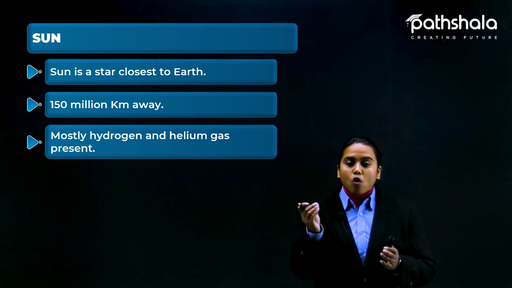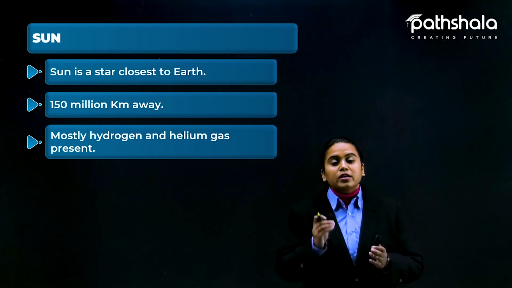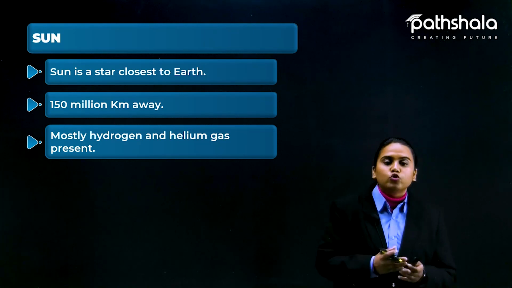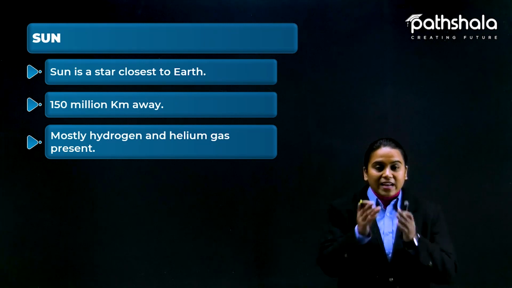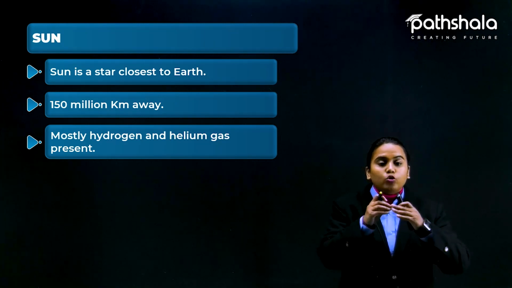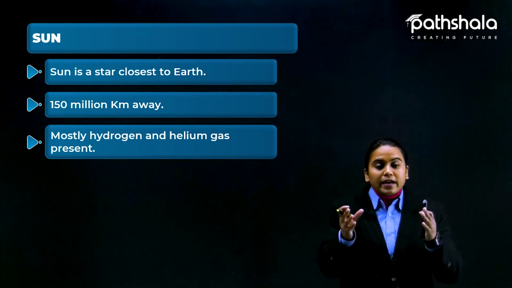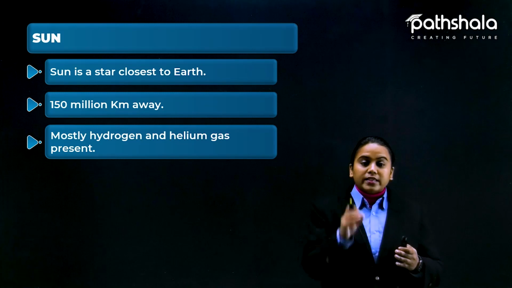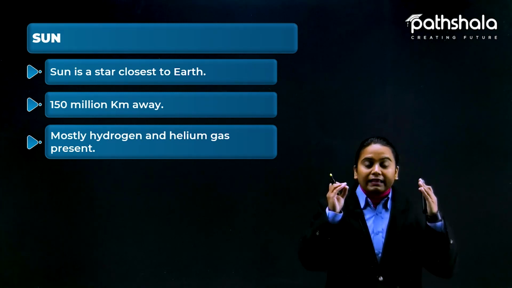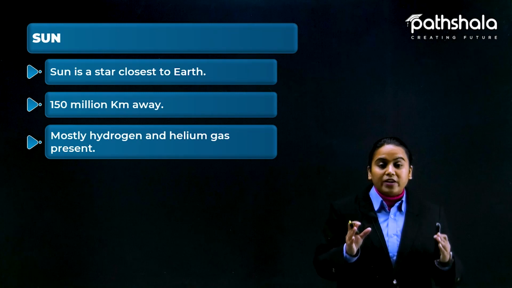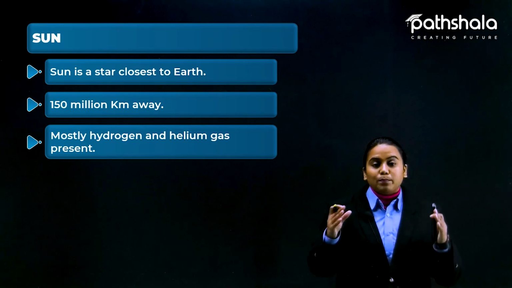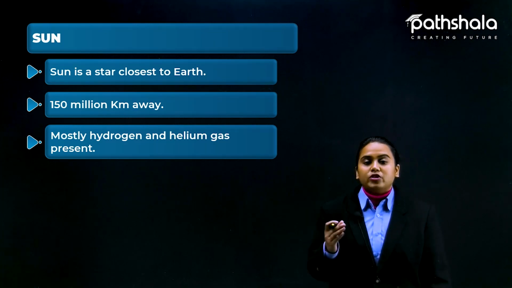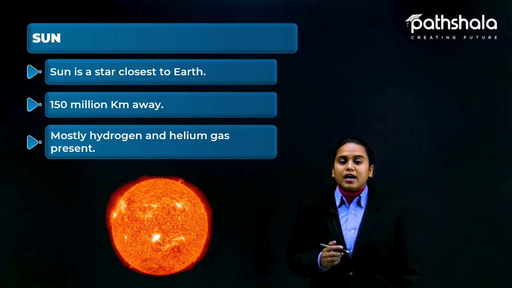Hydrogen has only 1 electron and 1 proton, so they combine together, and there is a fission and fusion process of the atom. An atom breaks and splits into 2 more parts, and 2 or more parts may combine again, which releases energy. This is how energy gets released, and that energy is a very huge, tremendous amount, so that it becomes a Sun with a very high temperature. So this is how our Sun looks.